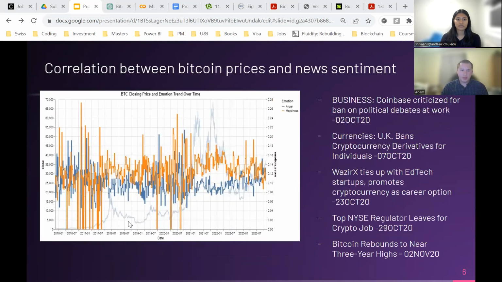During our exploratory data analysis phase, looking into the combined data set with the Bitcoin price data and the news sentiment analysis, we came across this interesting visual that we have in front of you here, where we are showing the Bitcoin closing price over time, which is the faint gray line in the background. We've then overlaid the anger and happiness emotion scores over time as well, as these emotions are the most polar that we were able to view during our analysis phase.